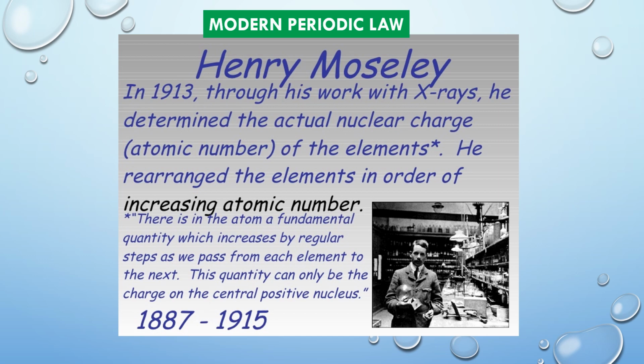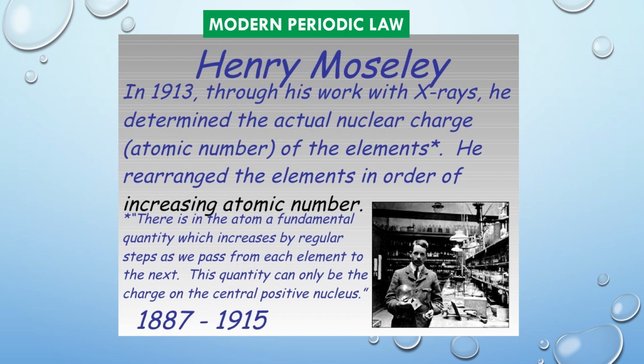Henry Moseley, a brilliant young British physicist, in the year 1913 discovered a new property of elements called atomic number, which provided a better basis for the periodic arrangement of the elements.